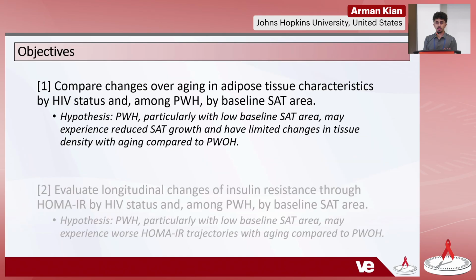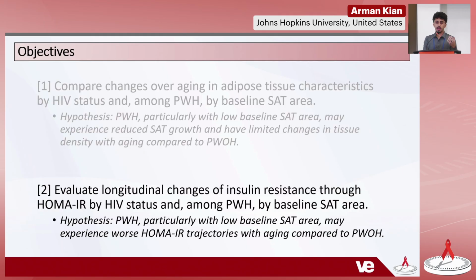For our primary objectives, our first one was to compare changes over aging in these adipose tissue characteristics among people with HIV, and specifically by baseline subcutaneous adipose tissue area. The thought with this is that those with a lower SAT area potentially may have a greater level of lipoatrophy. So our hypothesis here is that people with HIV, and particularly those that have the lowest baseline SAT, who are the most lipoatrophic, might experience reduced SAT growth and have limited changes in tissue density with aging compared to people without HIV. That could be due to fibrosis and other HIV-related factors.